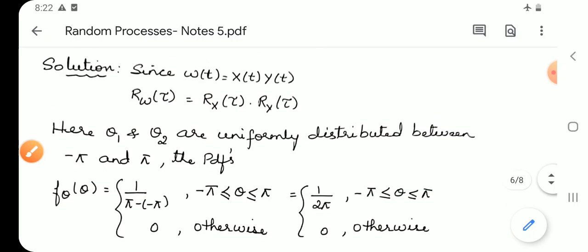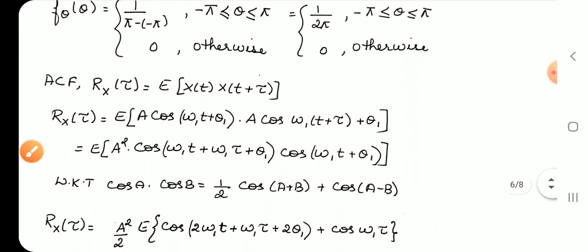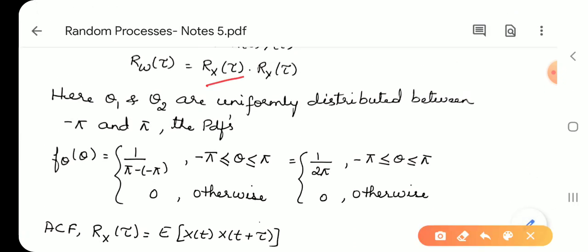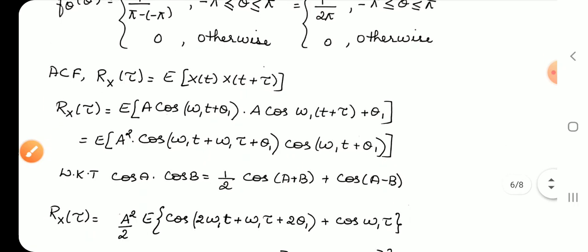Since we have to find the autocorrelation function, Rw of tau, where w of t is equal to xt into yt, it is Rx of tau into Ry of tau. Since both are independent, we can write it as the product. Now first let us find Rx of tau. Similarly, we'll find Ry of tau. Then write it as the product of both.